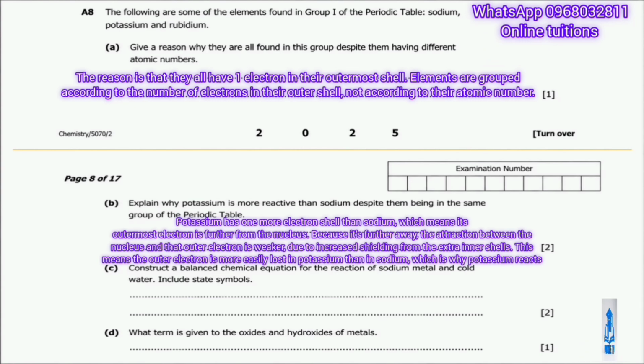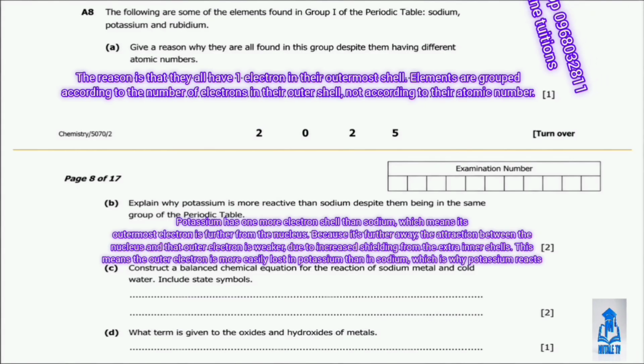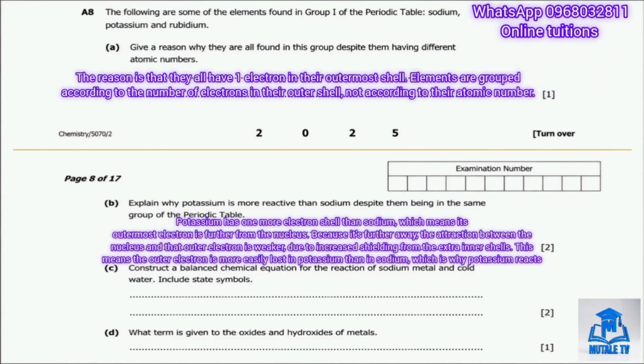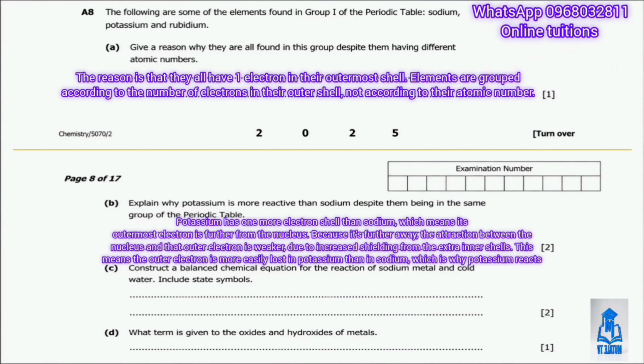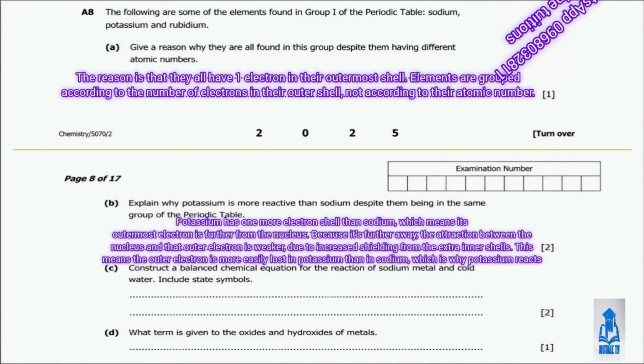Because it's further away, the attraction between the nucleus and that outer electron is weaker, due to increased shielding from the extra inner shells. This means the outer electron is more easily lost in potassium than in sodium, which is why potassium reacts more vigorously than sodium.